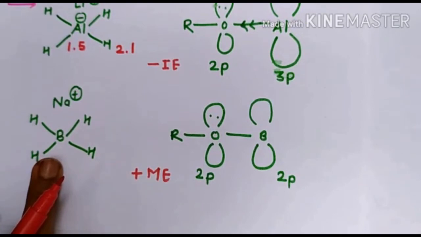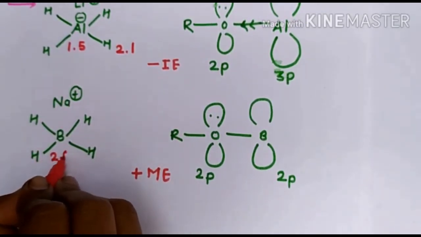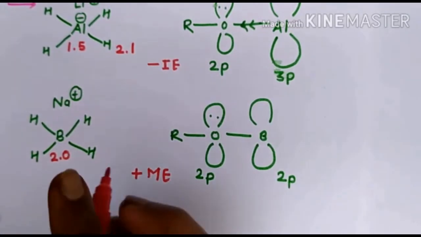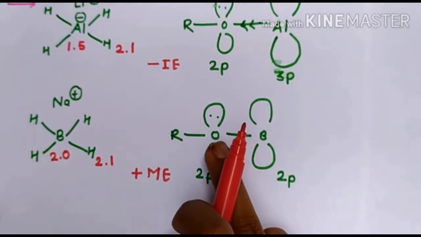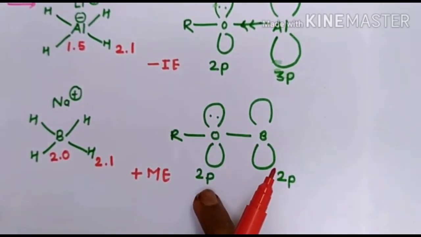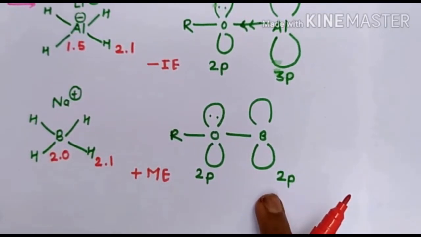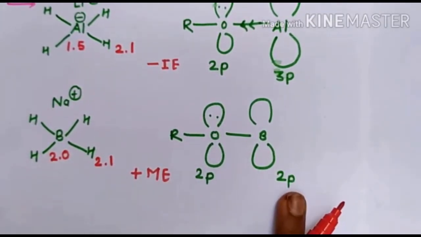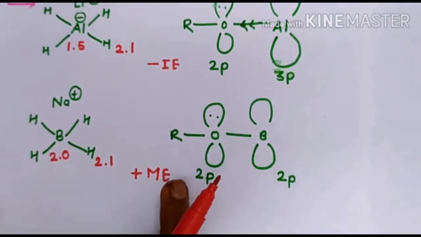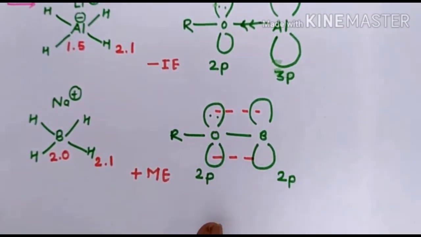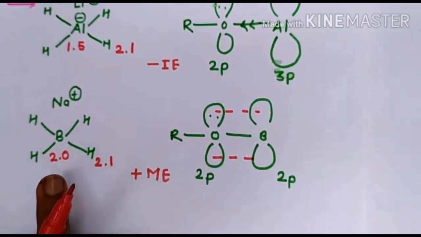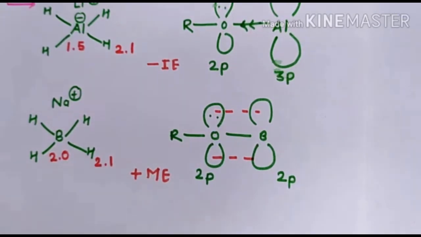The electronegativity of boron is 2.0 and the electronegativity of hydrogen is nearly 2.1. So this is a less polar bond. Oxygen having a lone pair has a 2p orbital and boron also has a 2p orbital. So there will be a strong overlap between oxygen and boron due to the equal size of the orbitals. That's why sodium borohydride is the most selective among these alkoxy reagents.